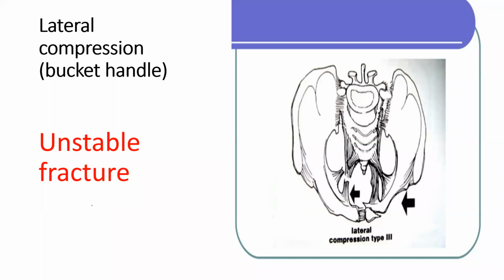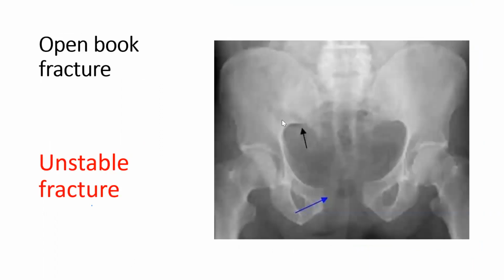Lateral compression is the bucket handle, and it is mainly an unstable fracture. The third is the open book fracture, where there is a separation of the pubic symphysis of 2.5 centimeters. If it is more than 2.5 centimeters, it is more unstable and you have to operate.